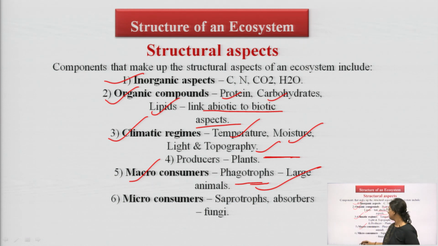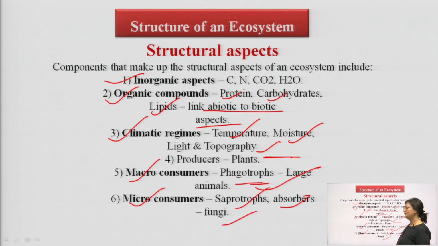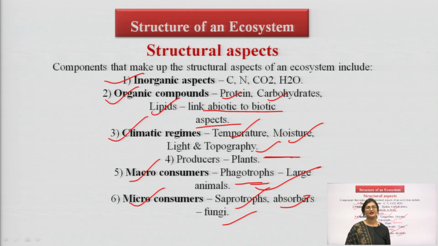Next, we have the micro consumers, namely saprotrophs, absorbers, fungi. Generally, these are bacteria, fungi, basically microorganisms which are essential for decomposition of producers as well as consumers. So, they are an important part of the food chain.